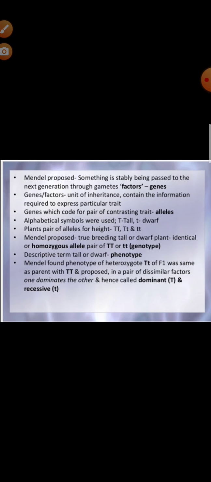So the pair of alleles for height will be either both capital T, or one capital one small t, or both small t. And Mendel proposed that a true breeding tall or dwarf plant has an identical, or homozygous, allele pair of any type of genotype; it can be both capital or both small t. And he described the terms tall or dwarf as the phenotypic character of that trait.